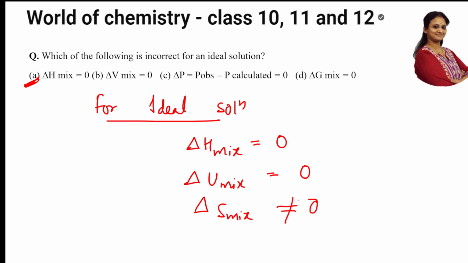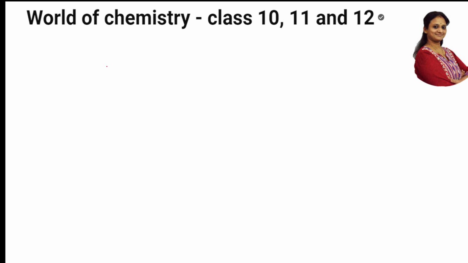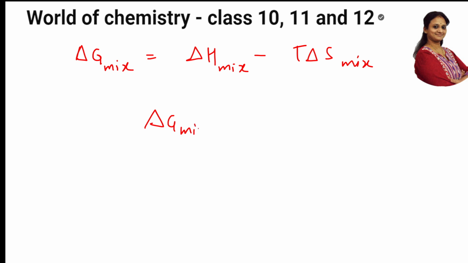Now, how can we say this? Let's go to the formula. What is the formula which is relating? Delta G mixing is equal to delta H mixing minus T delta S mixing. This is the concept. Now, according to this, delta G mixing is not equal to 0, and it is correlated to these two factors, according to the formula.